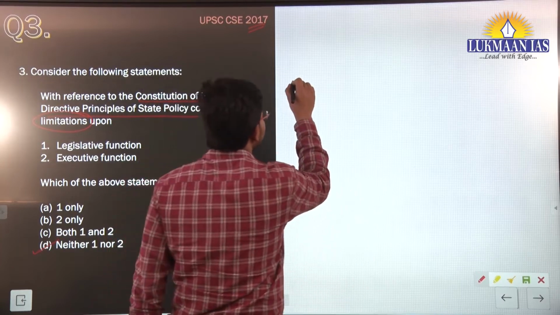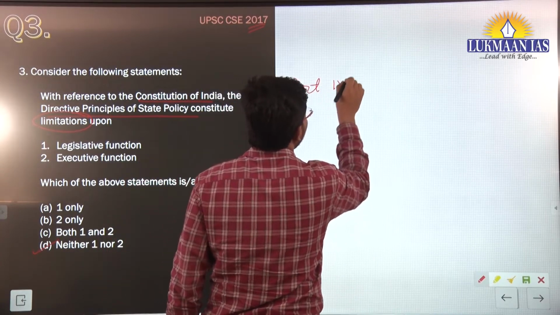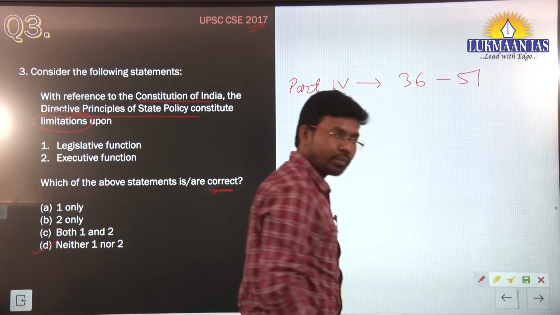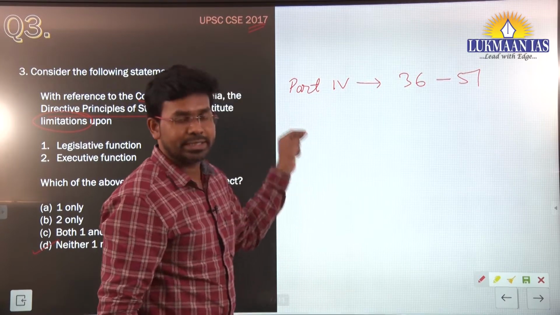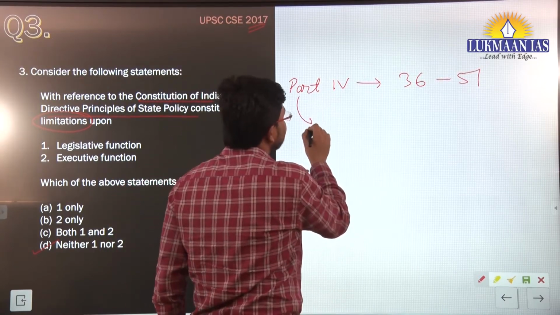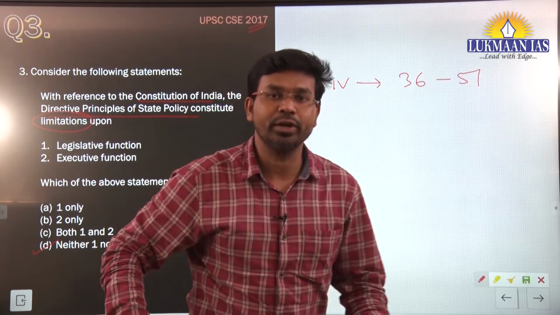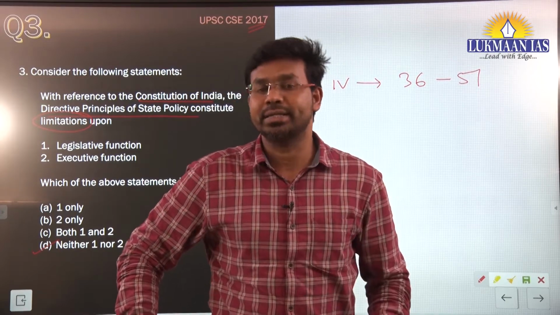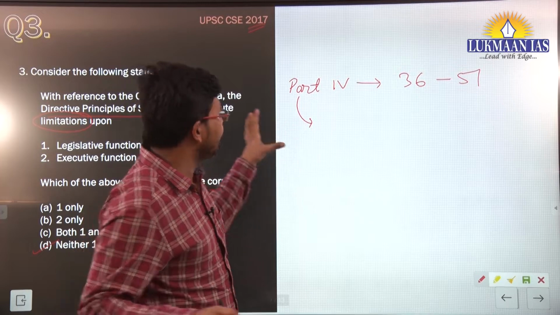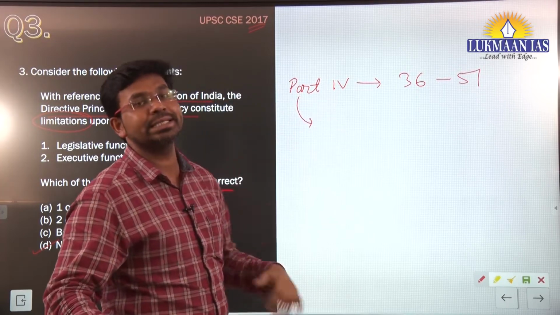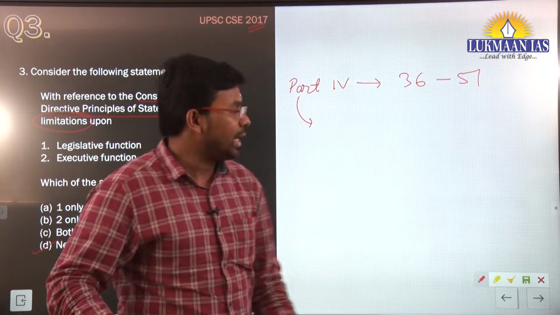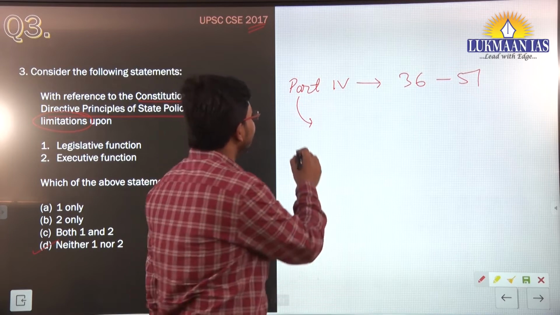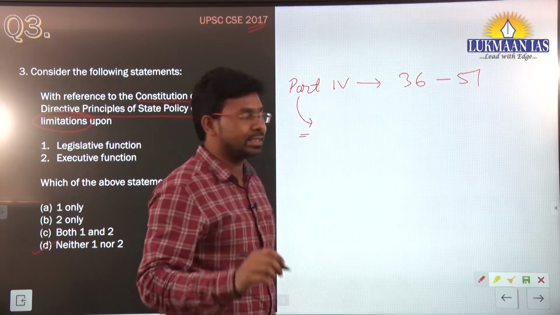The directive principles of state policy are mentioned in Part 4 of the Constitution, from Article 36 to 51. They are similar to the instruments of instructions that were given to the Governor General and the governors during British India. So these directive principles resemble those things. And these DPSPs are non-justiciable in nature.